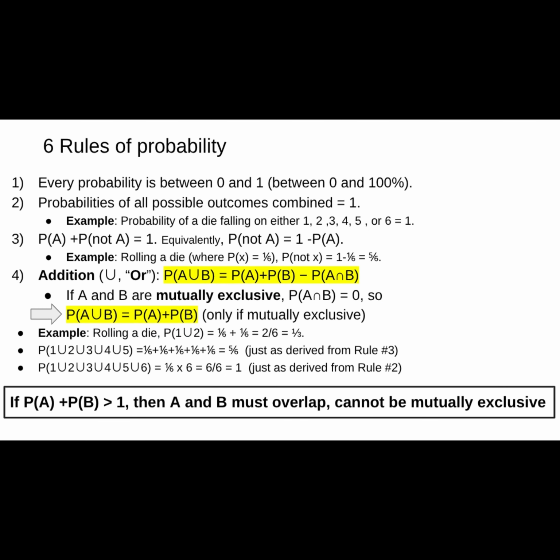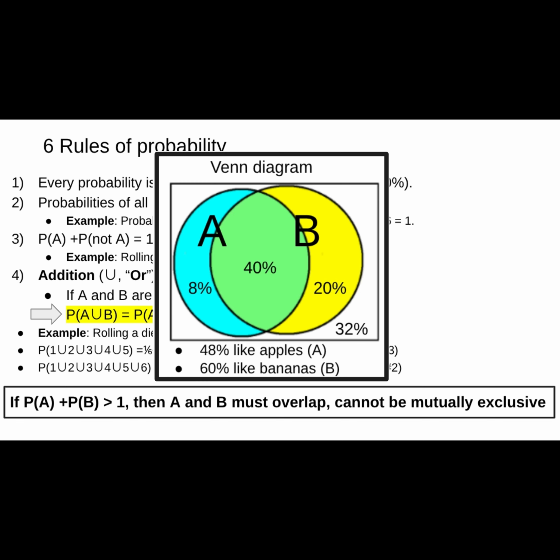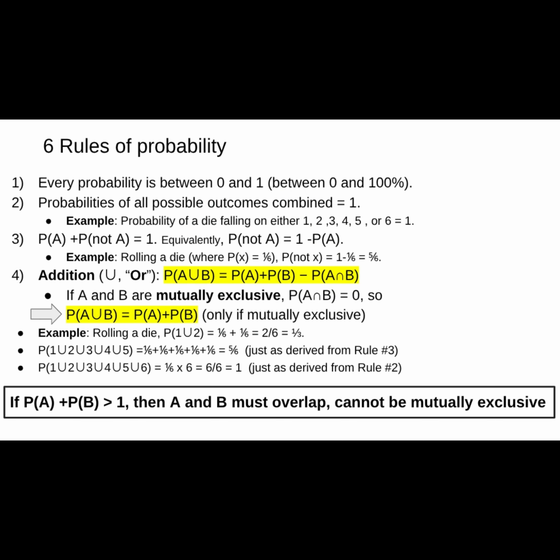So if the sum of the probabilities of two possible outcomes A and B is greater than 1, like in the example of the apples and bananas where the probability of A is 48% and the probability of B is 60%, then you know there must be overlap, because the total probability can't be greater than 1. So you know they cannot be mutually exclusive.